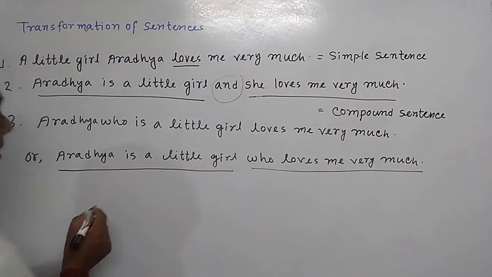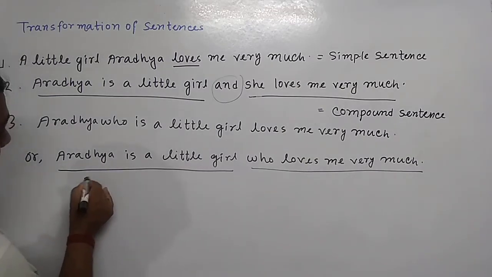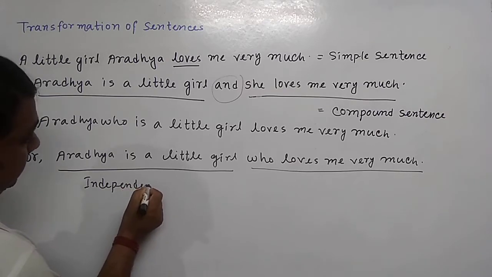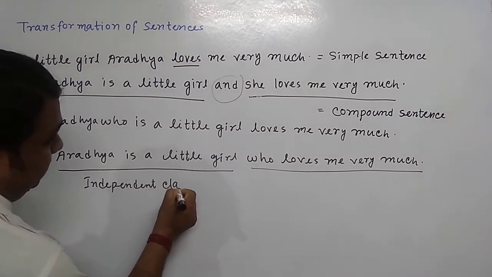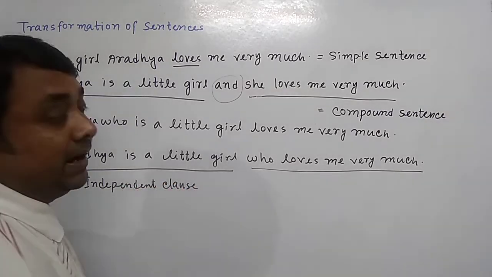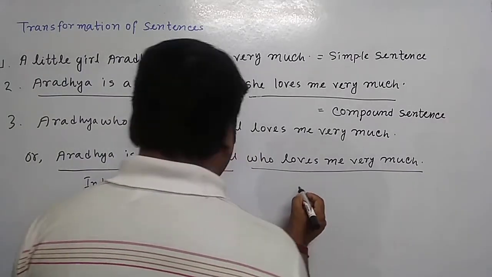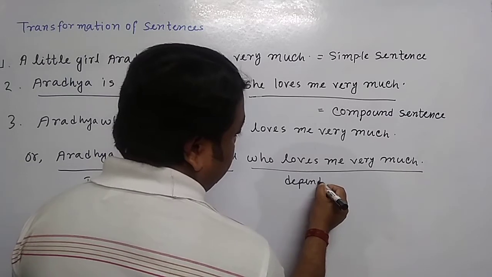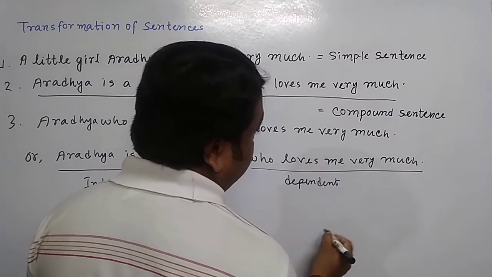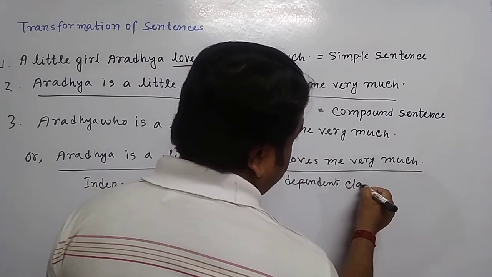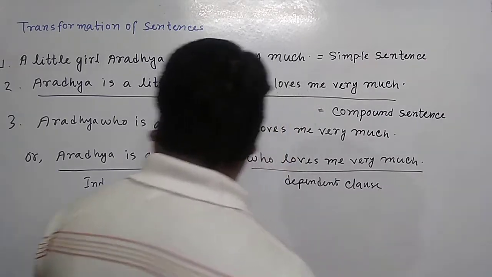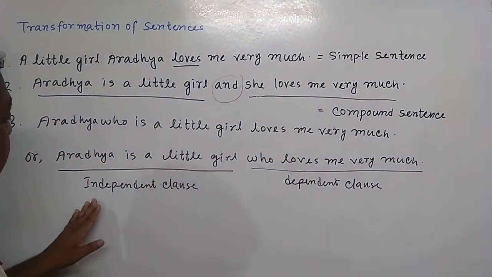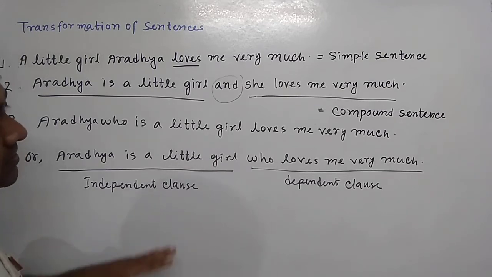I write here independent clause. And I also write here dependent clause. Aradha is a little girl, it is an independent clause.